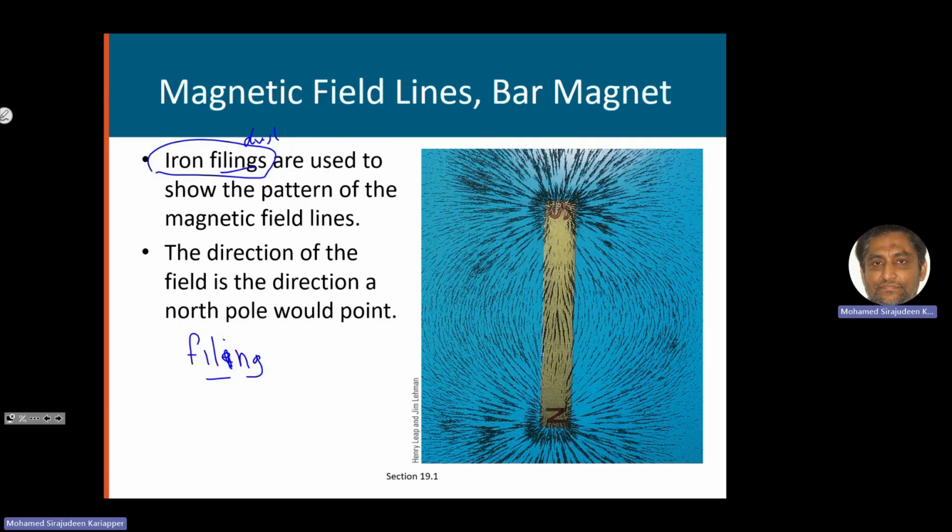If you sprinkle this dust on a bar magnet, it will fall and make this pattern, because it shows you the magnetic field lines.